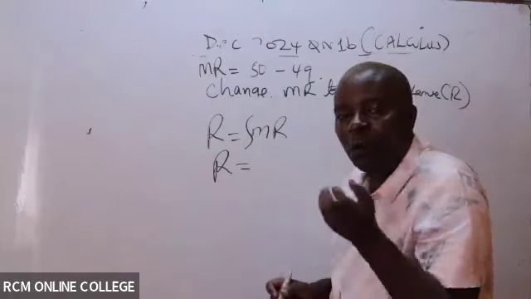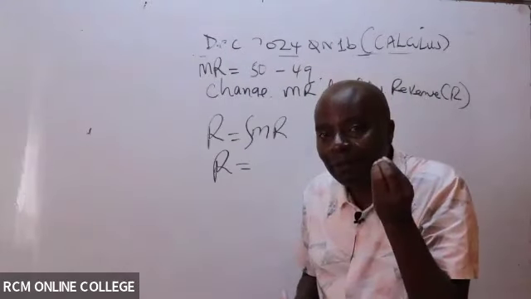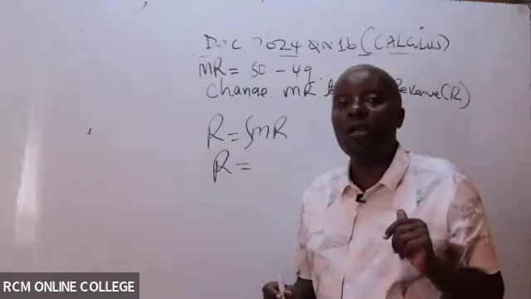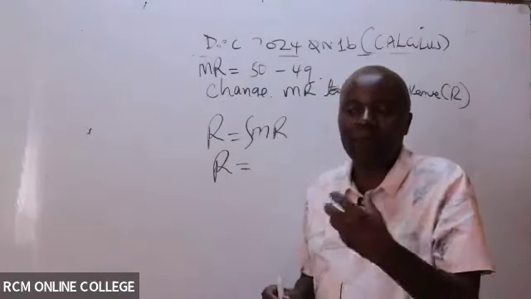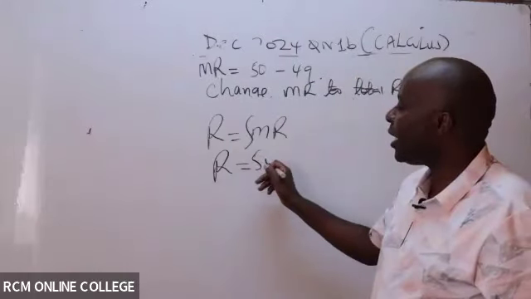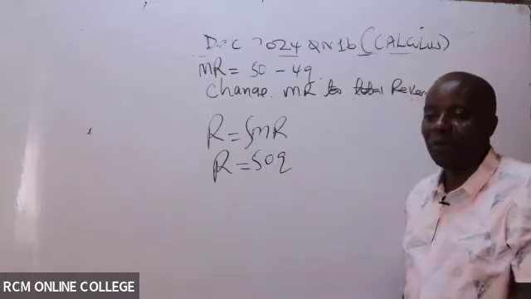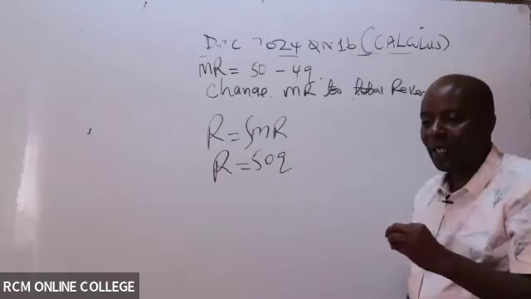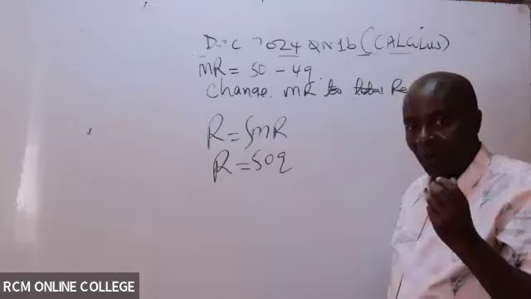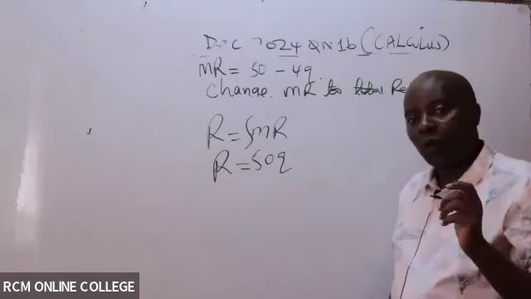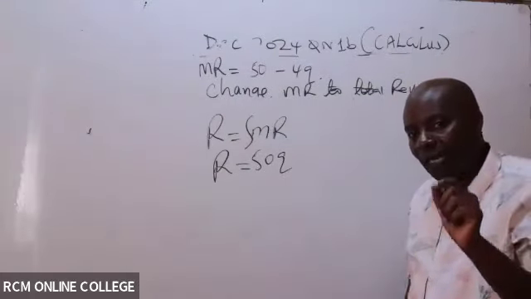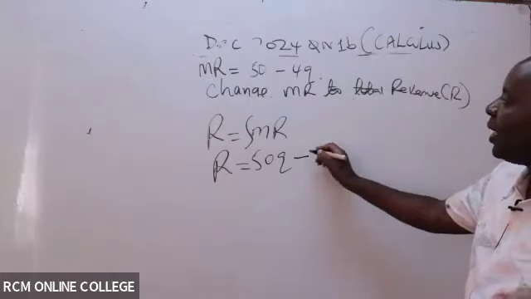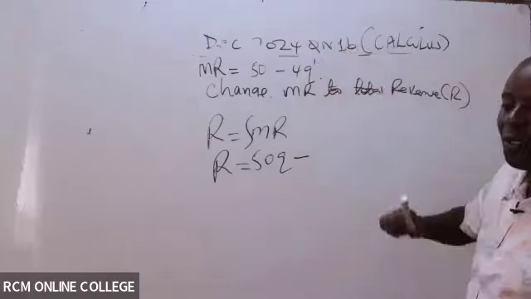And for constants, whenever you're integrating them, always add the variable. You can't leave it like that. You add the variable, so it becomes 50Q. I would have put X, but now the variable is Q. So for constants, you always amplify them whenever you are integrating, by adding the variable of the equation. And then we'll continue with minus. Remember, there is a raised power 1, which is silent there.